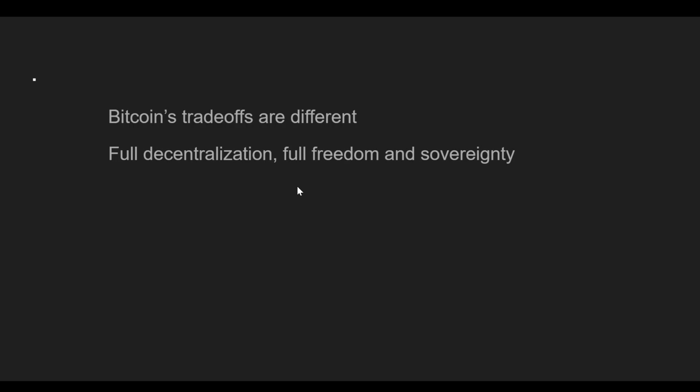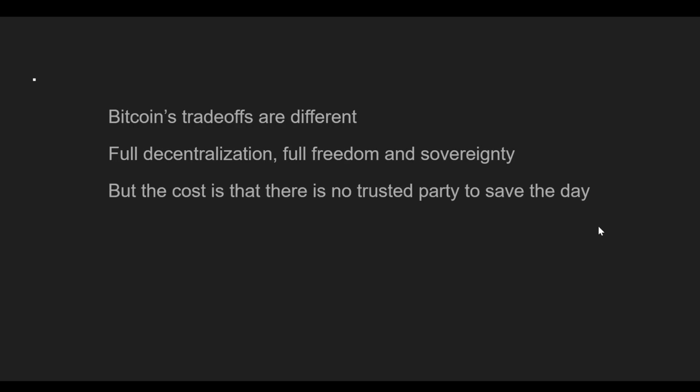Now, Bitcoin is very, very different. Its trade-offs are inherently very different. It's fully decentralized, and therefore its users enjoy full freedom and self-sovereignty. But the cost of that is that there is no trusted party to save the day. No one will be coming to save you. So of course, this is a one-way all-in bet on cryptography. If the cryptography fails or no longer suffices to provide the security it's supposed to provide, then Bitcoin is going to fail.